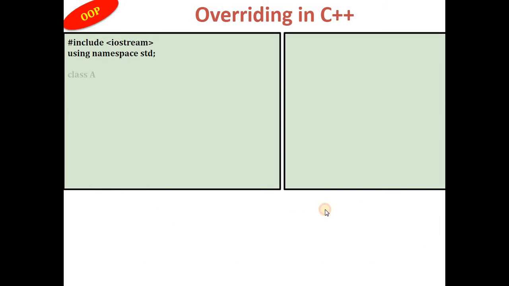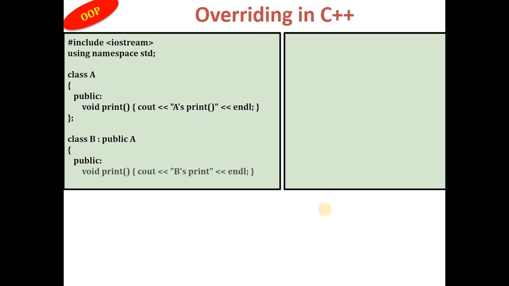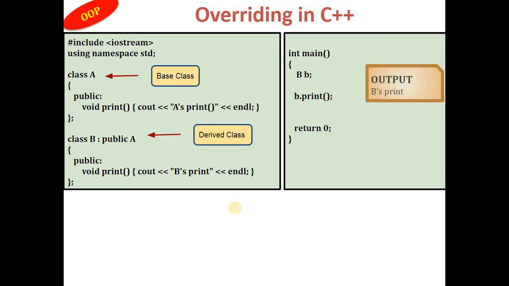As seen, you have class A which has a print function. Class B colon public A also has a print function where I am writing B's print. In the main, when I create an object of B class and call the B print function, A is the base class and B is the derived class, and the output will be B's print itself, because this is a B class function which is invoked.